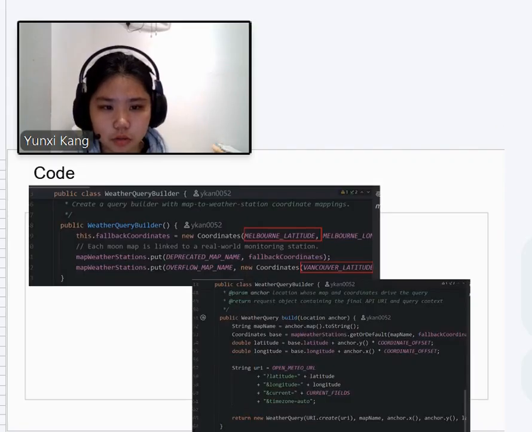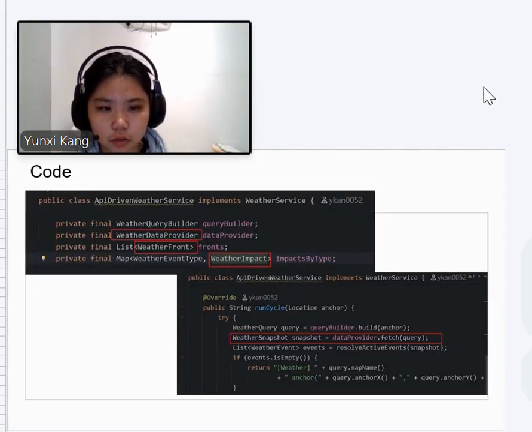The API request is built by WeatherQueryBuilder. The request is dynamic because the current map name selects a real-world weather station, and the actor's x and y coordinates slightly change the latitude and the longitude, so the API URL is based on current game state, not a fixed static URL. The main coordinator is ApiDrivenWeatherService.